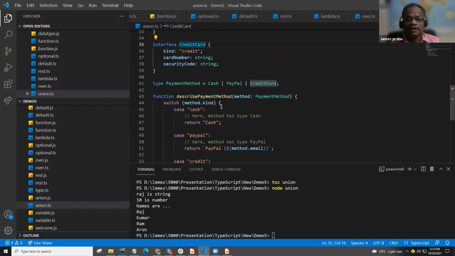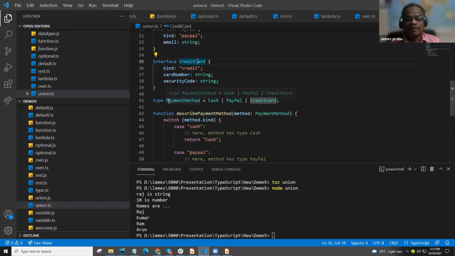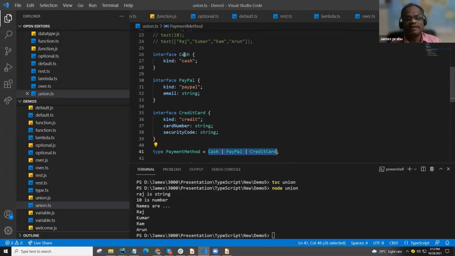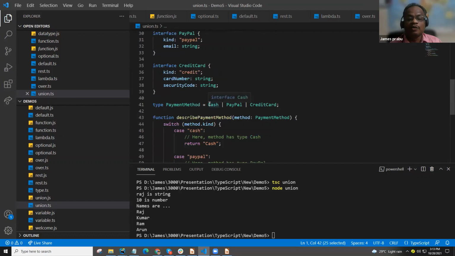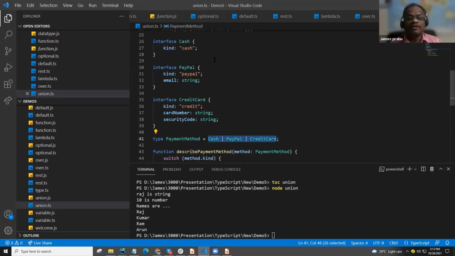In this, we create a type here. This is a type name. Then you can assign any kind of data type here, even numbers, strings, booleans. Otherwise, even interfaces. Actually here we union 3 different data types, but here we are uniting 3 interfaces.